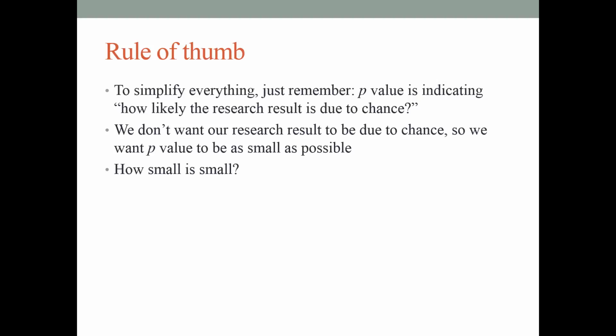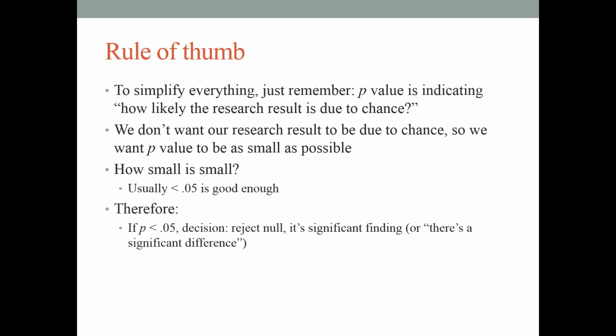Now, how small is small? We just mentioned, usually less than 0.05 is good enough. Therefore, remember this: if p is less than 0.05, then our decision will be reject null because it's a significant finding. Or you say there's a significant difference. If, however, the p is equal or bigger than 0.05, then the decision is fail to reject null. It's not significant.